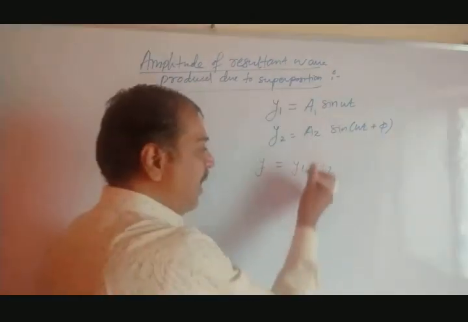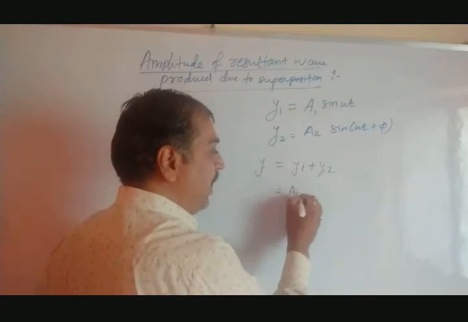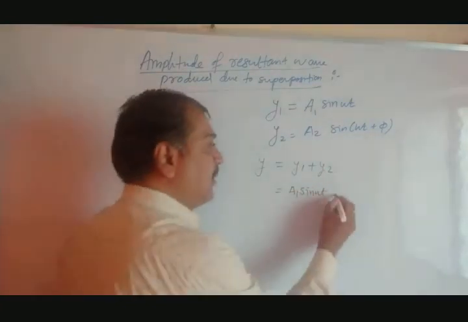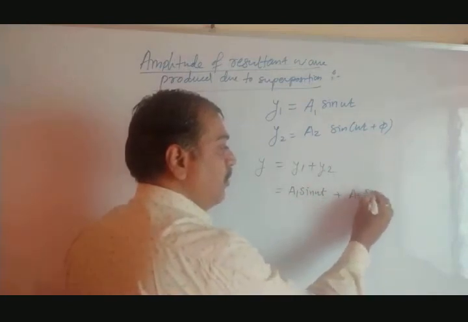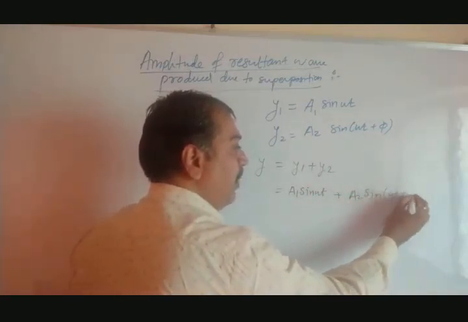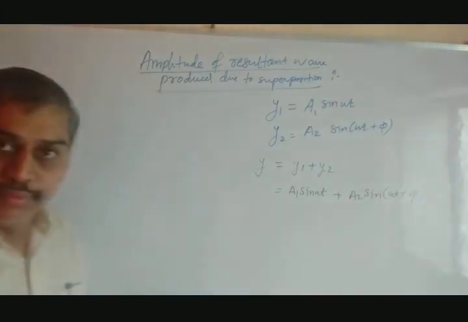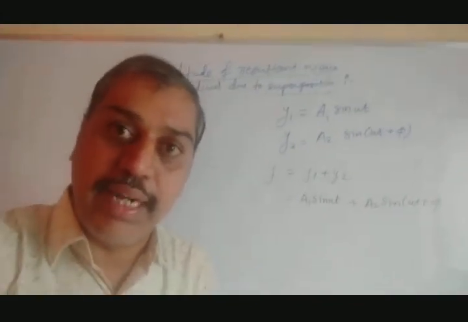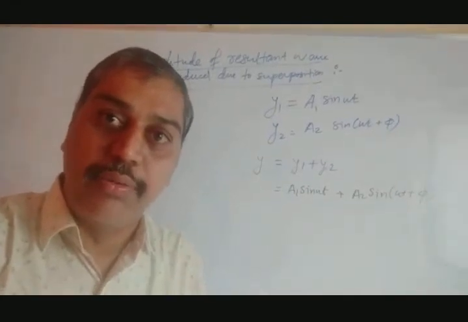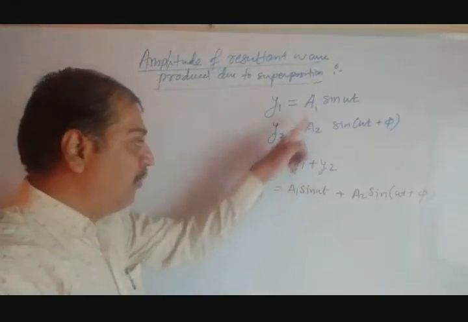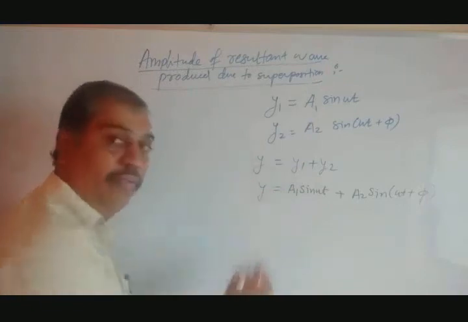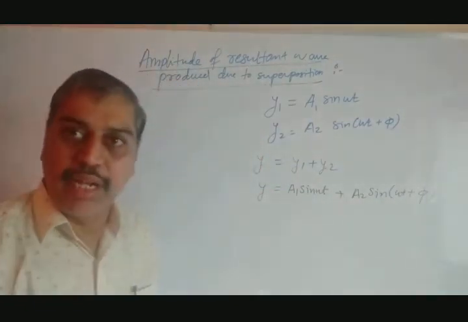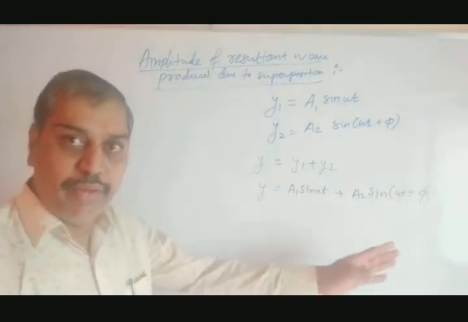Just put the value of y1 and y2. Rewrite: you can write a1 sine of omega t plus a2 sine of omega t plus phi. I have written these two formulas just for your sake of understanding what I have shown. Just put the value of y1 and y2 here, you get the value of y as this. As we know the formula for sine of a plus b, just put that formula here, use the trigonometric formula, rewrite.